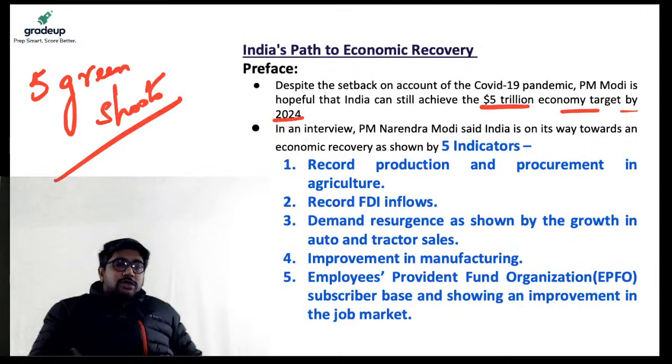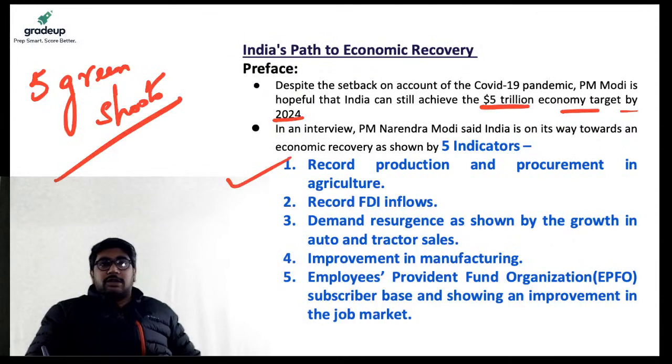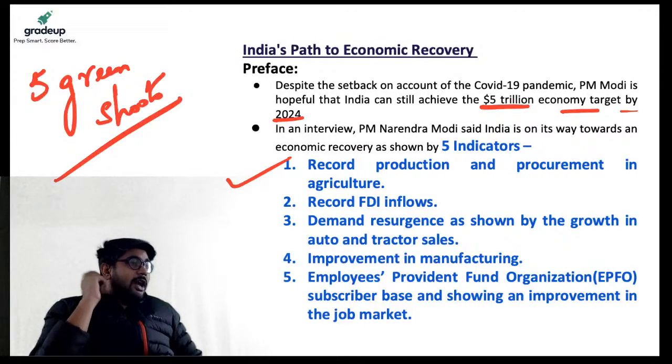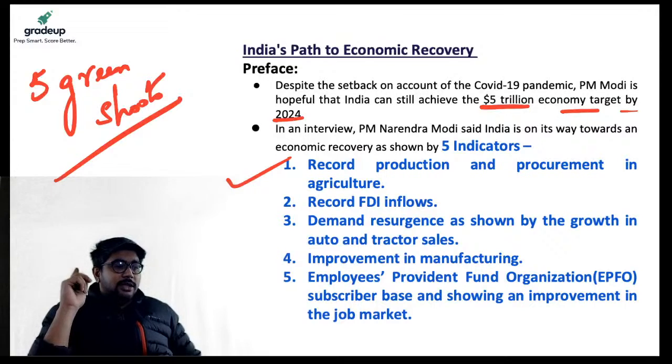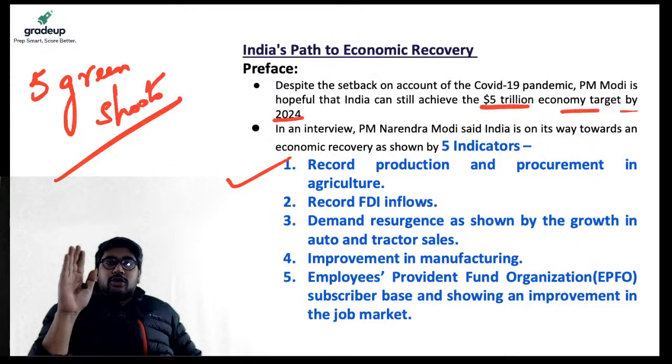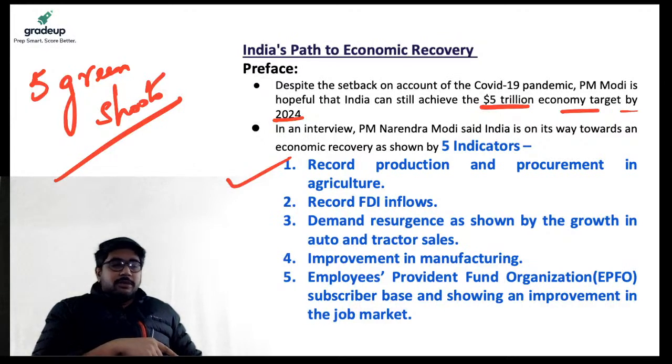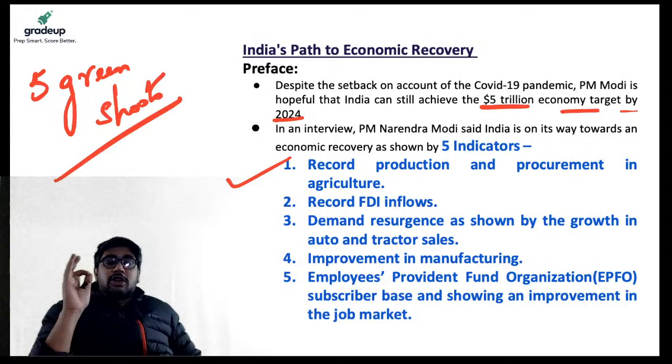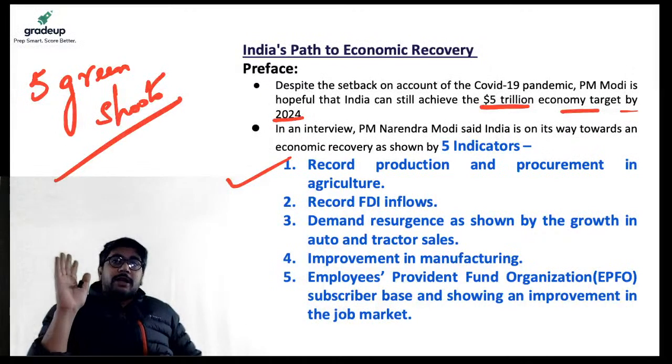These 5 green shoots are record production in terms of agriculture, right? For example, if we look at the production of the Rabi crop of last year, which was harvested in the month of April this year, the harvest really shows that we went for record production. Also with respect to the Kharif crop, the rice crop, paddy, there was record production and procurement by the government agencies.